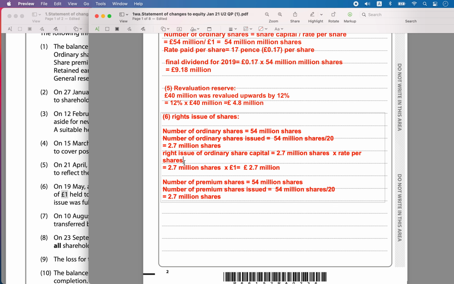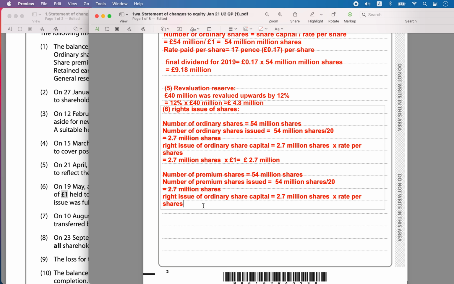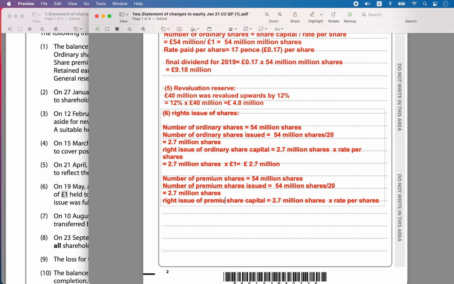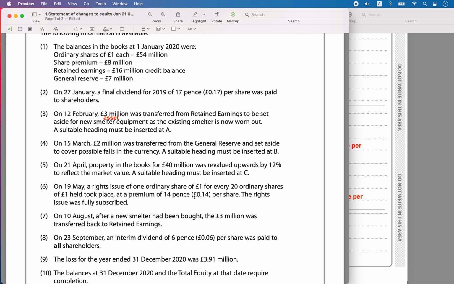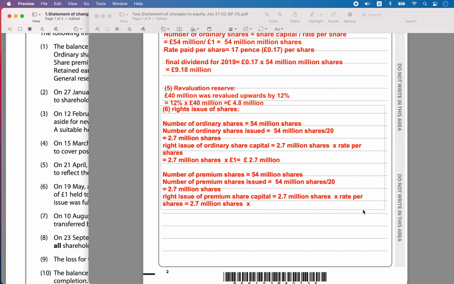But what is the value of this premium rights issue? The value of the rights issue of premium share capital will be equal to 2.7 million shares into the rate per share issued. What was the rate of issue for premium? It was 0.14 pounds per share.